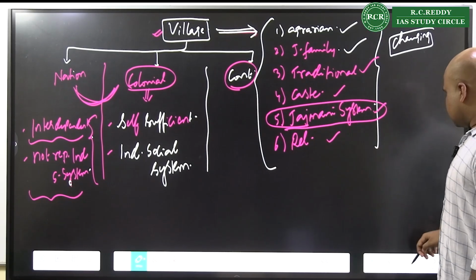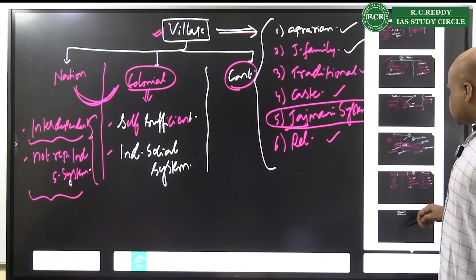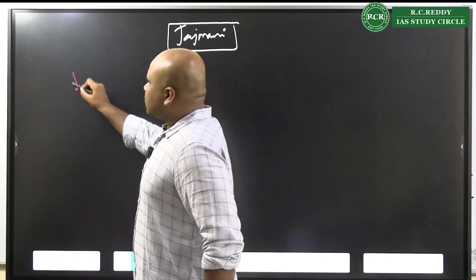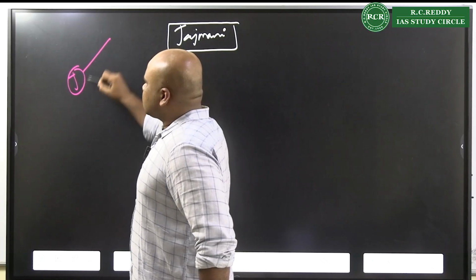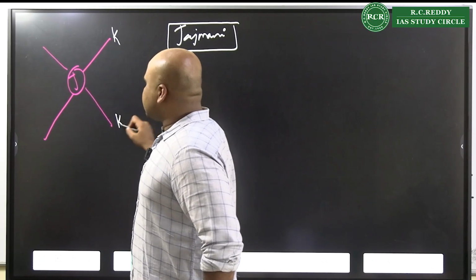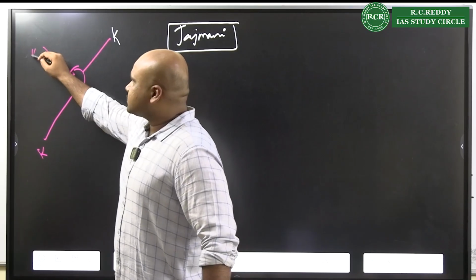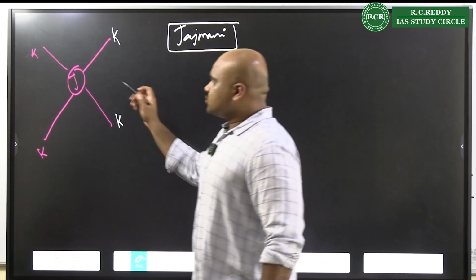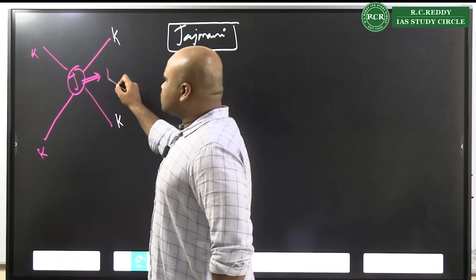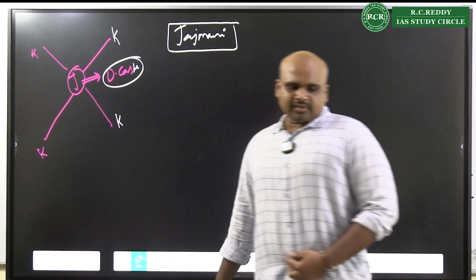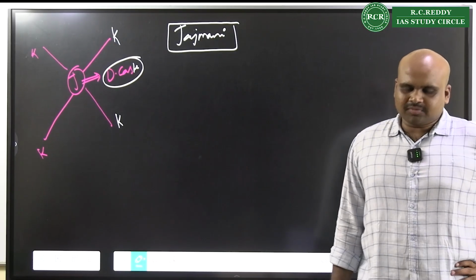Today when we look at this Jajmani system, what is seen to be happening? There is a Jajman, and we have the Kamins who are supplying the Jajman with the required services. And here what is observed, most of the time the Jajman happens to be a person belonging to the dominant caste.